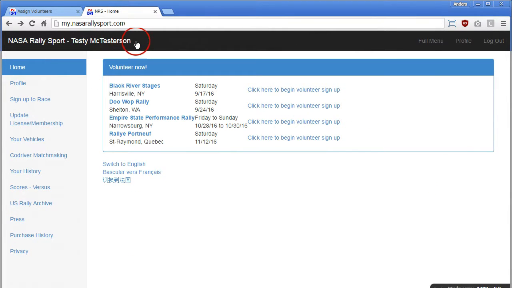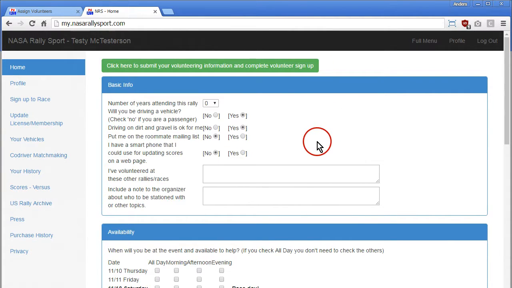So here's our handy Testy McTesterson account. And this is the user homepage when they log in through NASARallysport.com. The event that we're looking at is this one, Rally Portneuf, and it is just as simple as click here to begin volunteer sign up. So we have some basic information at the top: number of years at this rally, maybe I'd been there 3 times. Will you be driving a vehicle?